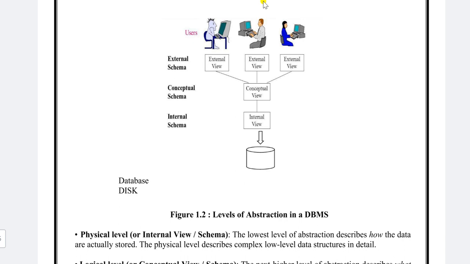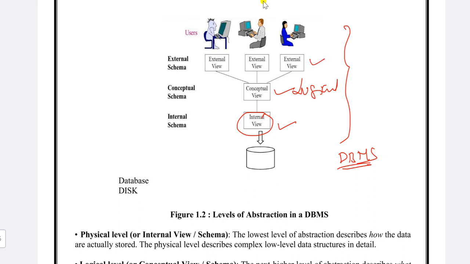Okay, these are all the different levels of DBMS, database management systems. Here we have the physical level, or internal view. Conceptual view, we can also call it the logical view. And this is the external view. So we have three levels in database abstraction. This is our database, this is the physical level, this is the conceptual level, and this is the external schema. These are very important topics from the exam point of view.